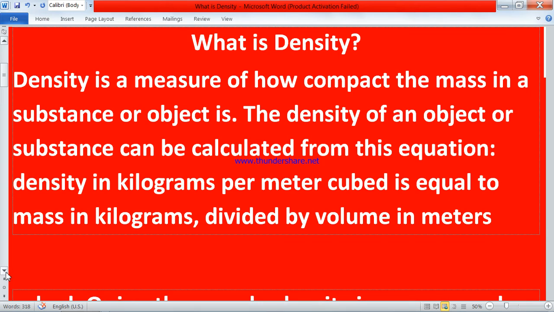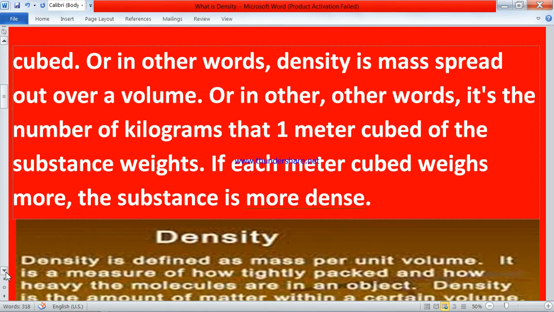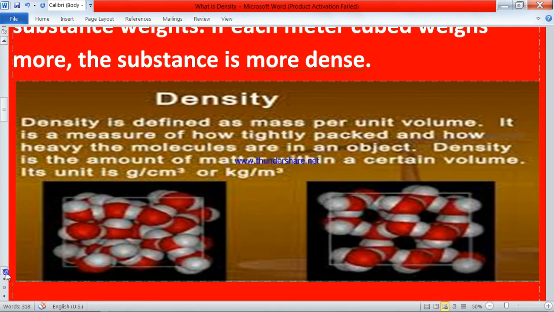Then in practical terms, by a picture I'll show you what is density. This is a picture of density. Which substance has more? Suppose this is a square and it has many balls in it. In which square are the balls more tightly packed?